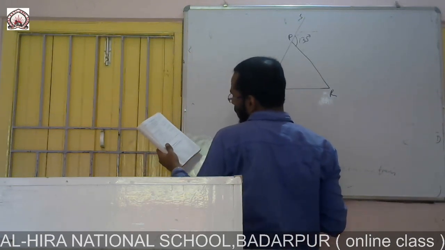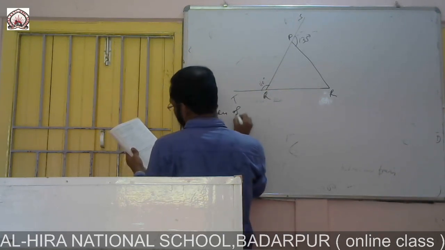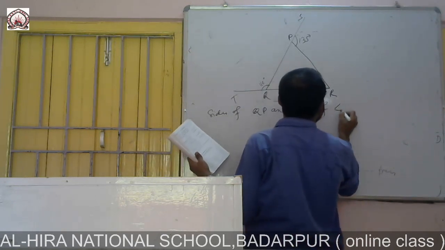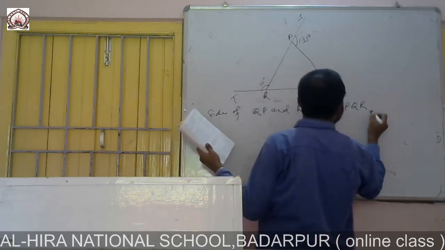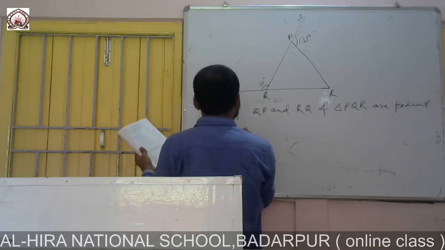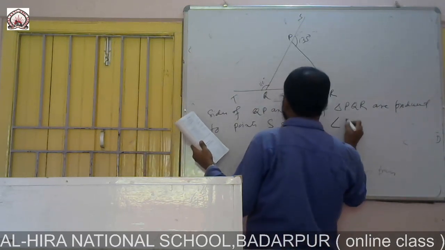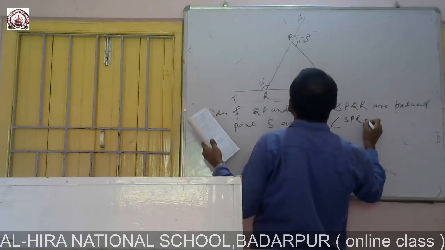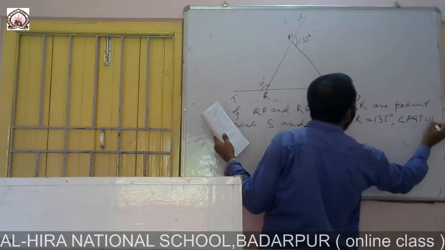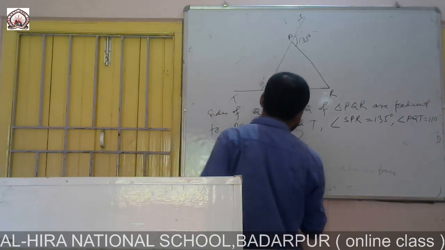Whatever is given in the question, you write first. In the question given, sides QP and RQ of triangle PQR are produced to points S and T, and given angle SPR is equal to 135 and angle PQT is 110, and we have to find angle PRQ. This is the question mark, this is what we have to find.